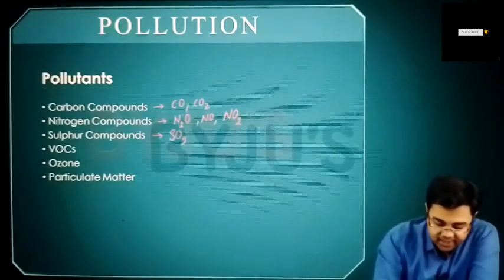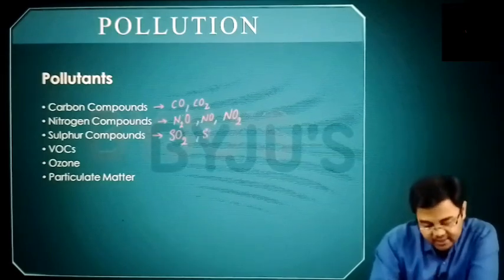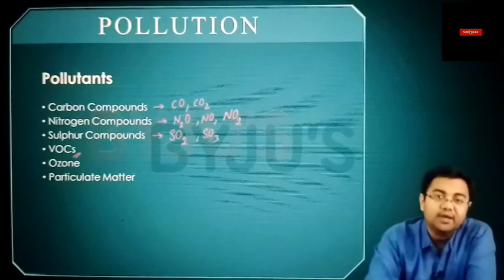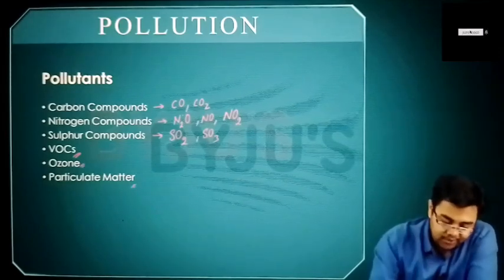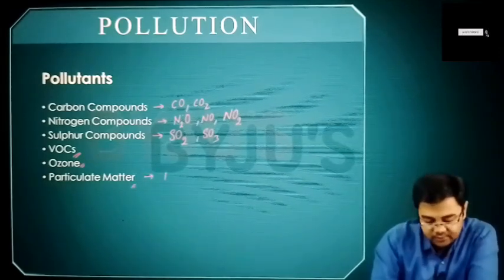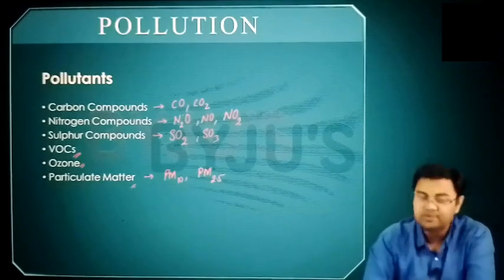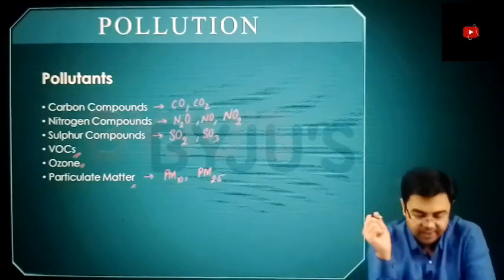Sulfur compounds, mainly sulfur dioxide, some amount of sulfur trioxide as well. Then you have volatile organic compounds, ozone, and particulate matter, which is of two kinds: one is PM10 and one is PM2.5. So what is PM10, 2.5? We'll come back to it.